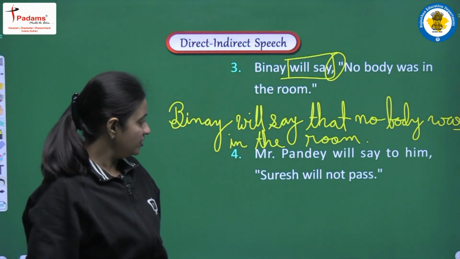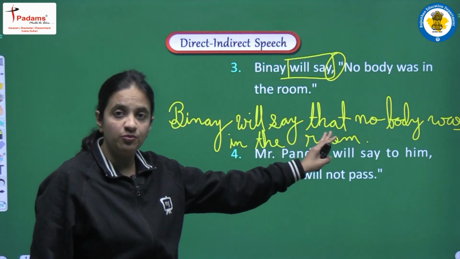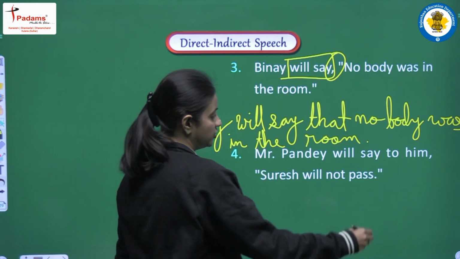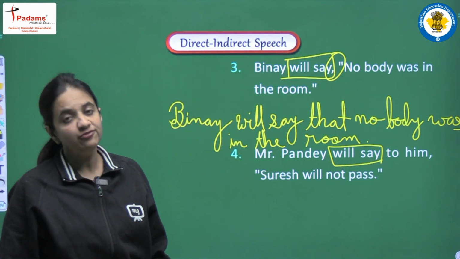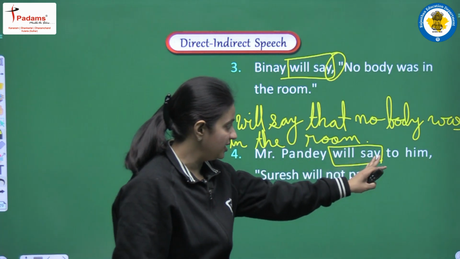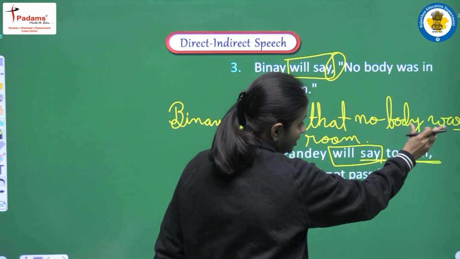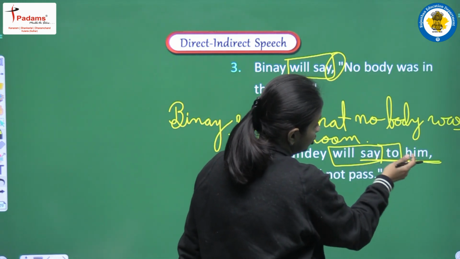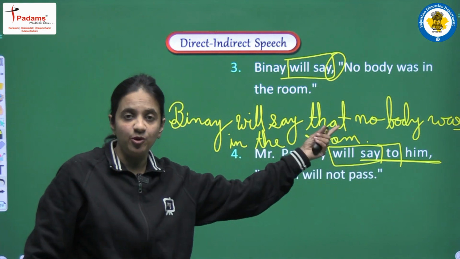Okay. Next one is Mr. Pandey will say to him Suresh will not pass. So in this sentence, first of all we have to observe the tense. We have will say, that is again future tense, future simple here. But in this sentence we have the object. We have him and we have to after say. So in this sentence we have to do one change in the reporting verb.